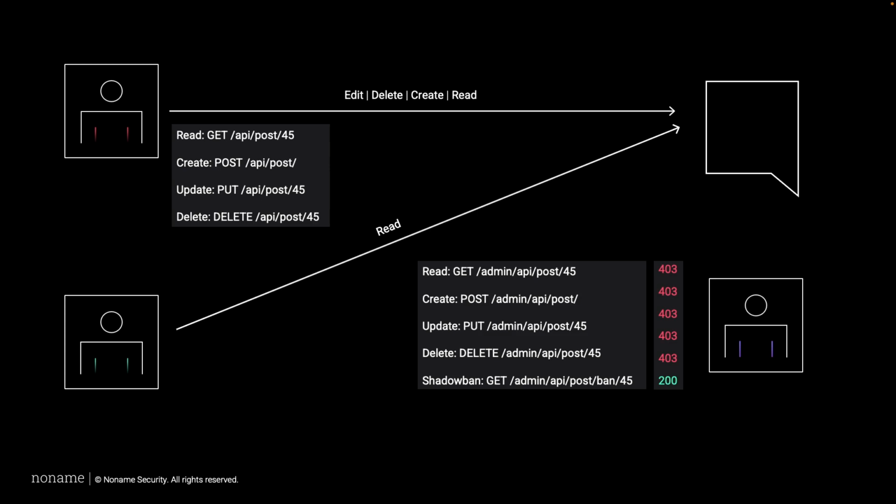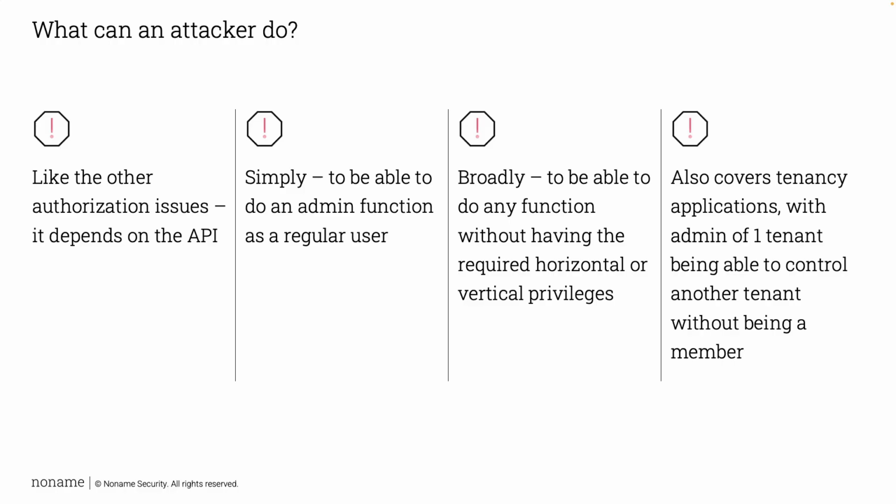And from the outside, it can be very difficult to tell these apart. We may not necessarily know exactly which one it is, but it comes from that same core, that missing access control. Fundamentally, what we're able to do is, with a regular user, do an administrative action. Every authorization issue really does depend on the API. Simply, it's to be able to do an admin function as a regular user. Broadly, this is to be able to do any function without having the required horizontal or vertical privileges.